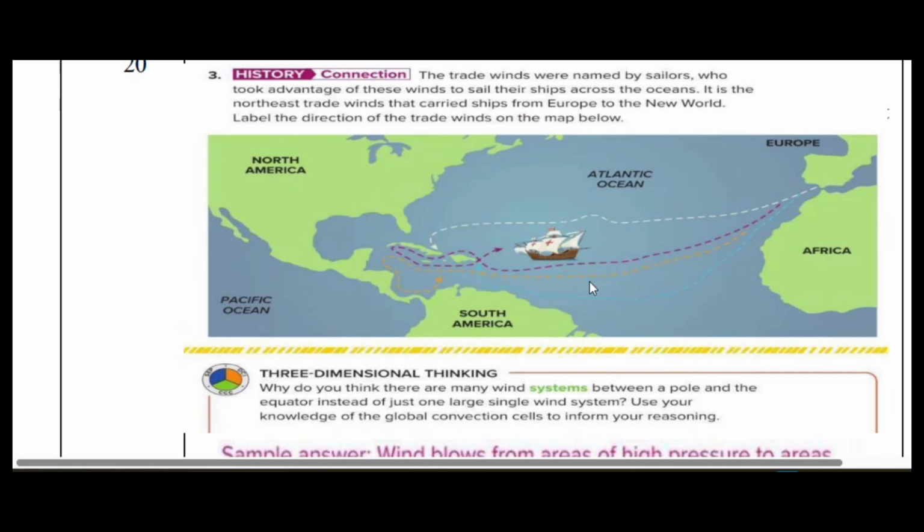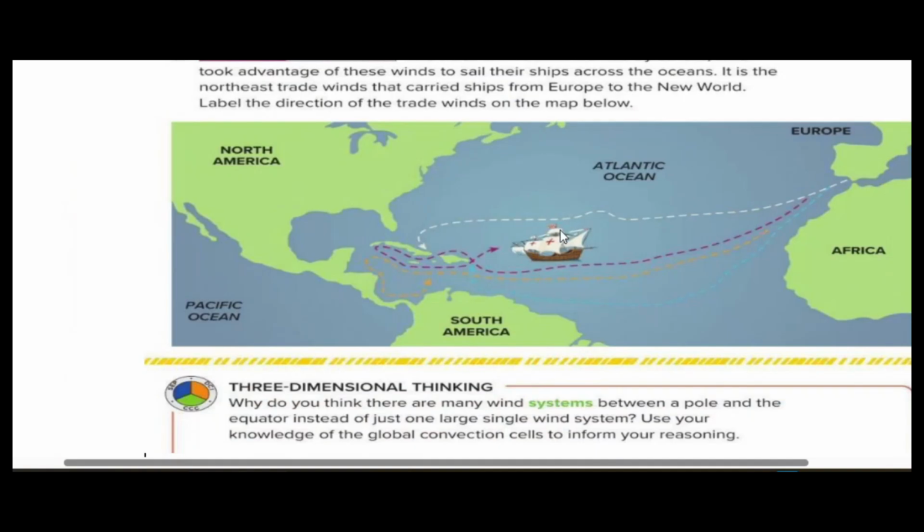So this wind was used to push the ships. You can see in this picture, the ship has some cloth on it. This cloth used to catch the wind, this trade wind, and it used to push the ships. That is why it was called trade wind. And this is very important, because this wind was being used for trading, for business. So that's why it's called trade wind.